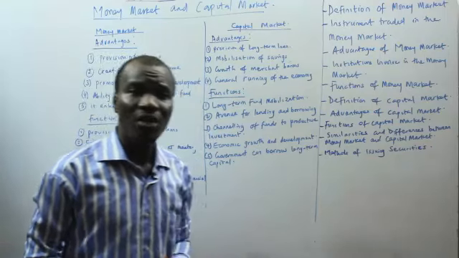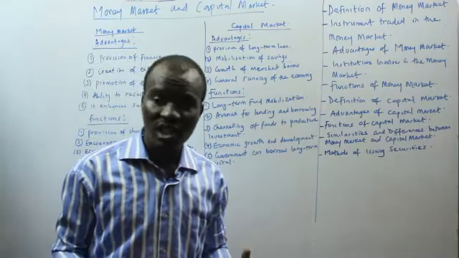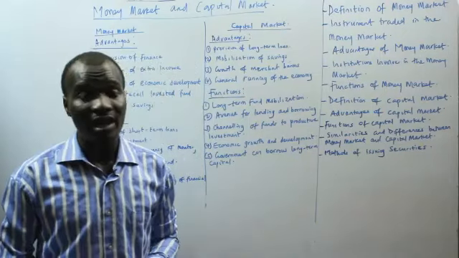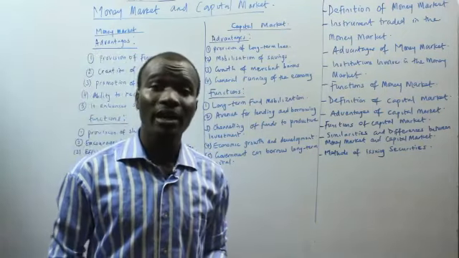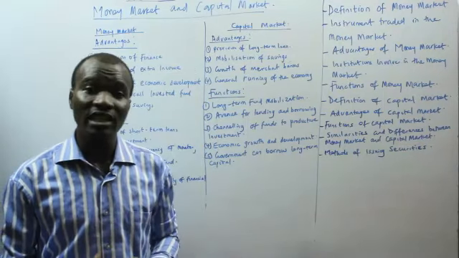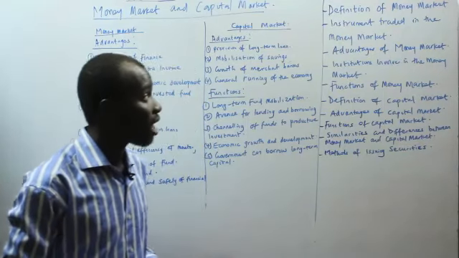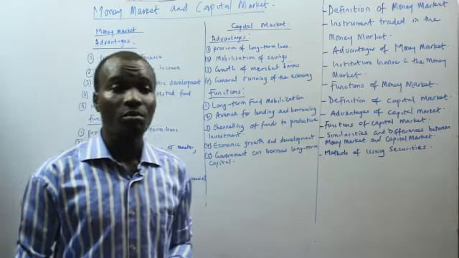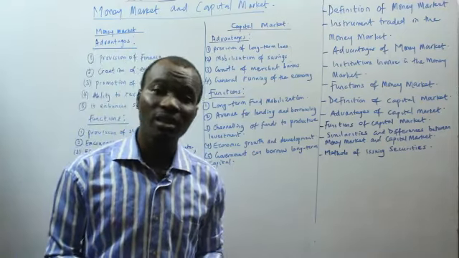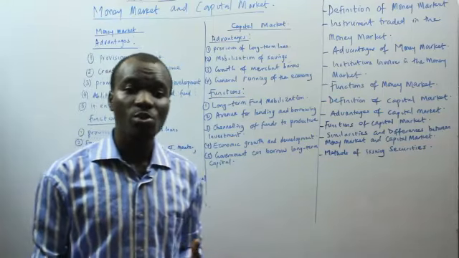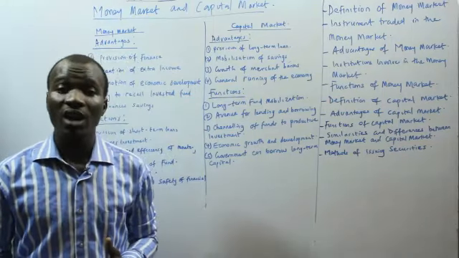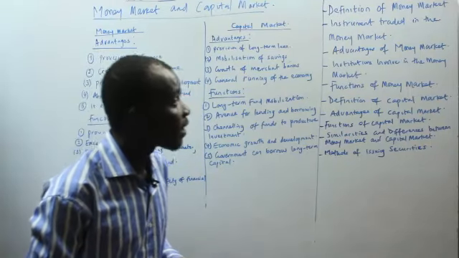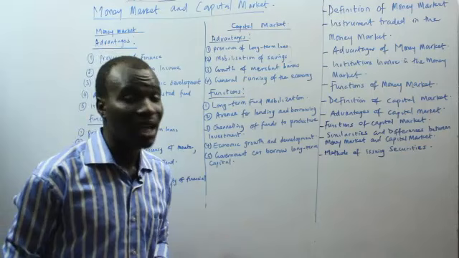We have the shares, that is equity shares, or preferred shares, being traded in the capital market. One of the instruments traded in the capital market. We have bonds. Bonds are also traded in the capital market. And again, we also have debentures being traded in the capital market. So we have shares, we have bonds, also we have debentures being traded in the capital market. So these are the instruments traded in the capital market.